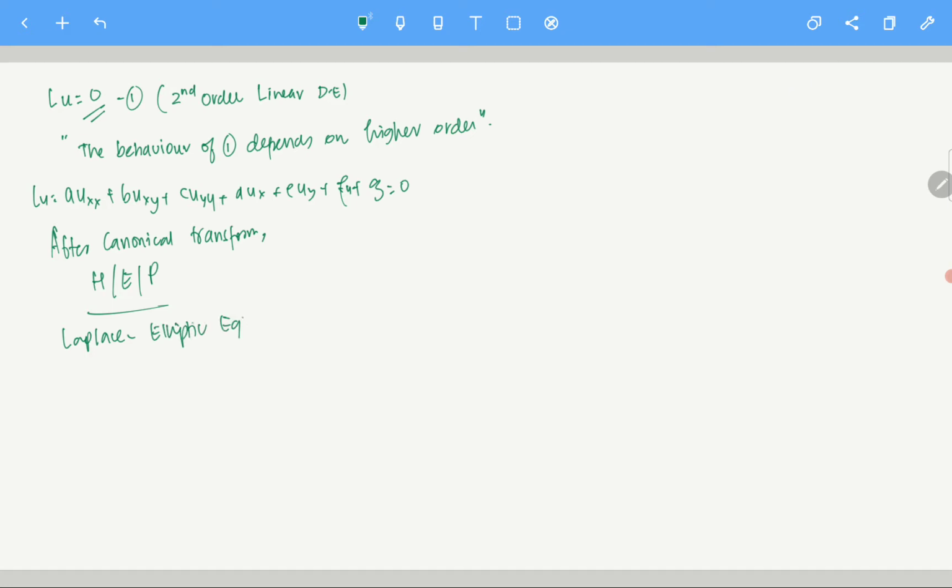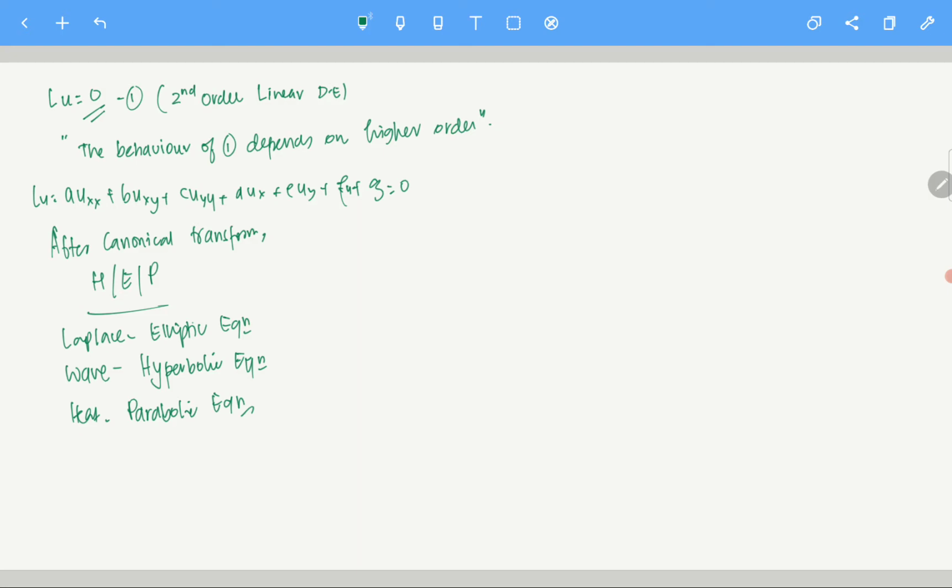Wave equation is an example of a hyperbolic equation. And heat equation is an example of a parabolic equation.